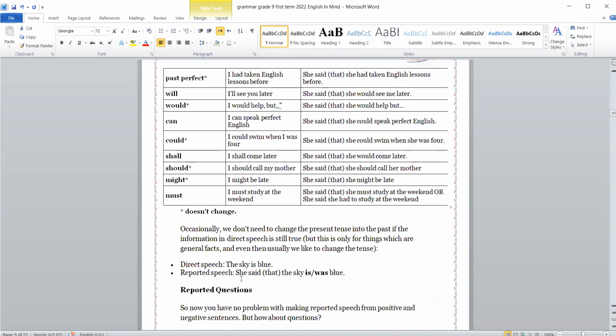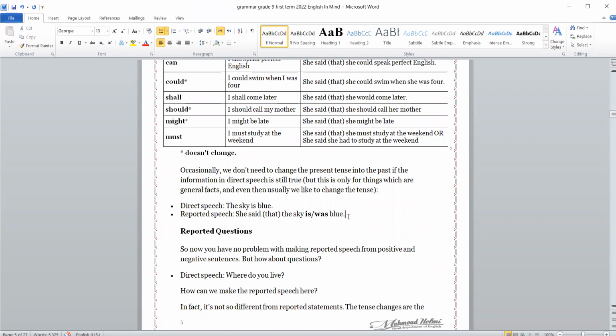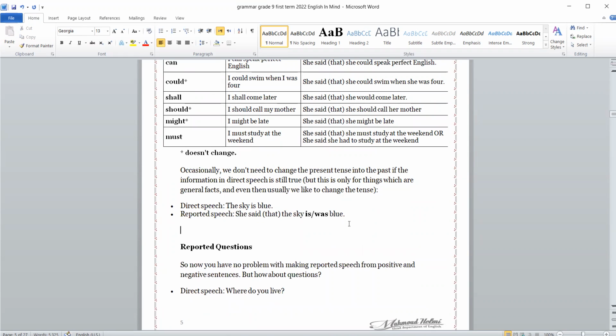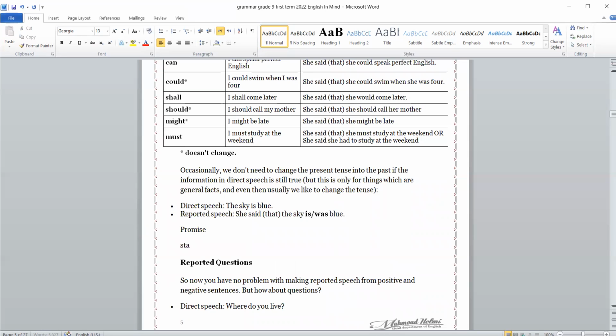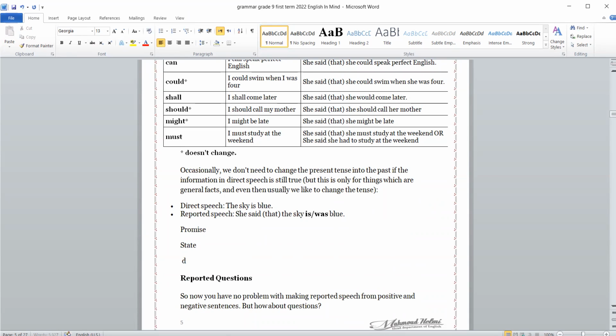We don't change those. What I want you to put in your mind are the verbs like promise, state, deny, refuse. In some sentences, we change the introductory verb like this. My father promised.